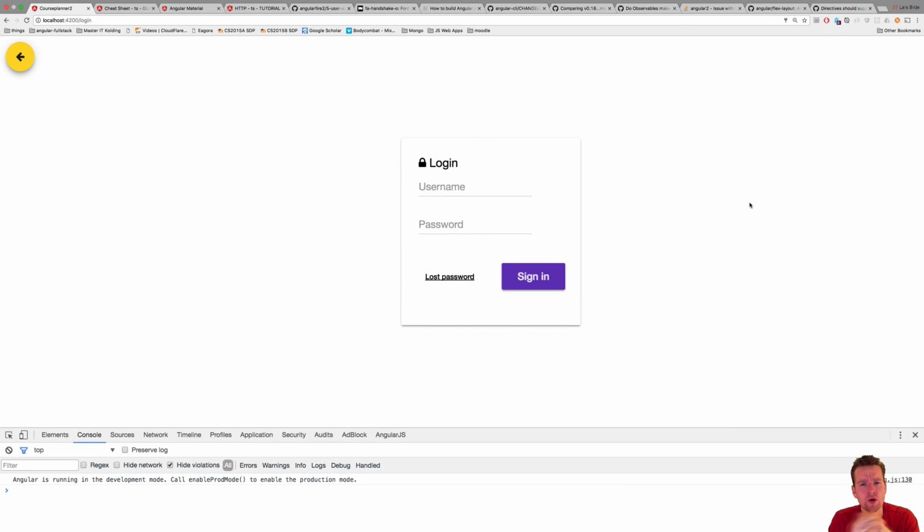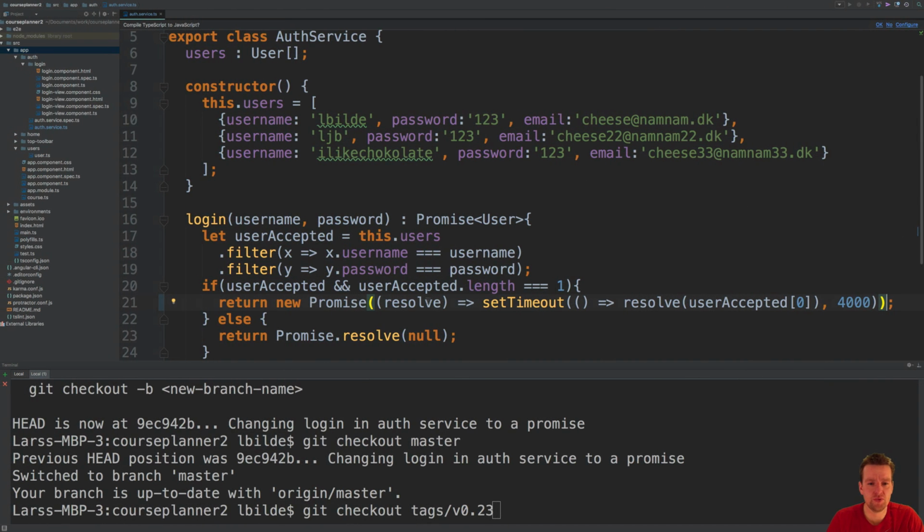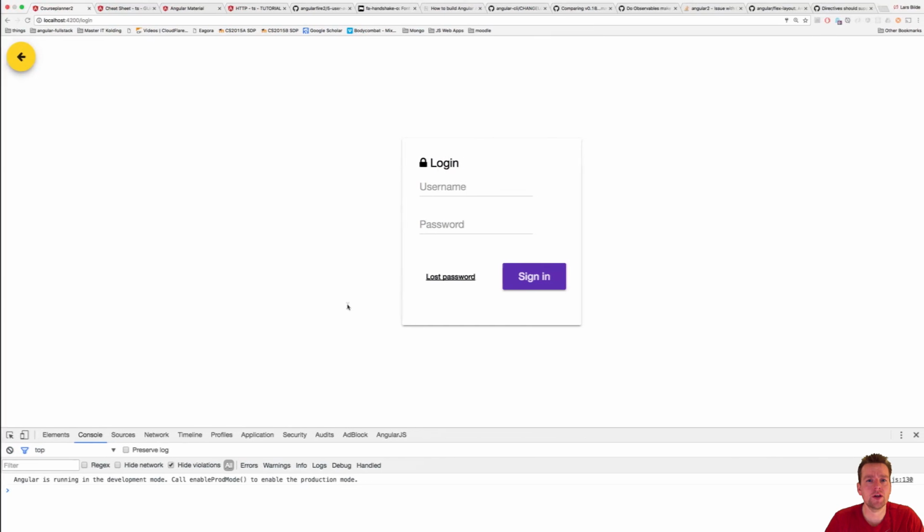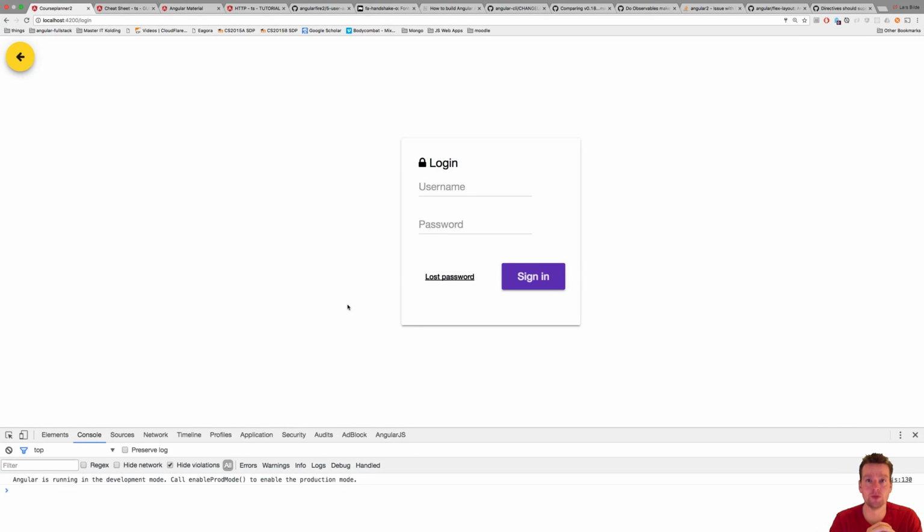Welcome back. So now we have talked about callbacks in JavaScript, inside this new setup we just made, we talked about promises that we want to return. And the new thing is observables. So in the next couple of lessons we're going to play around with observables, and the specific issue we're going